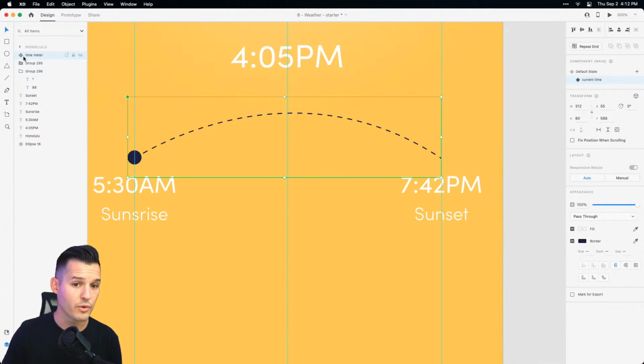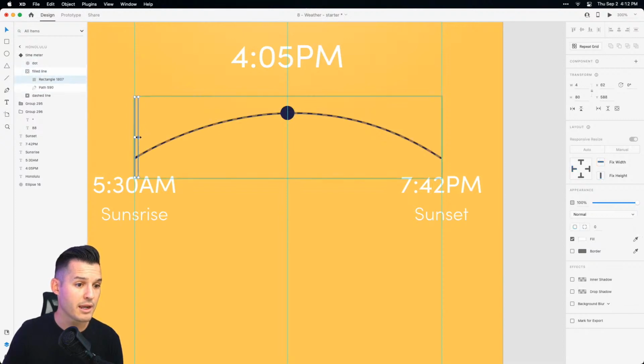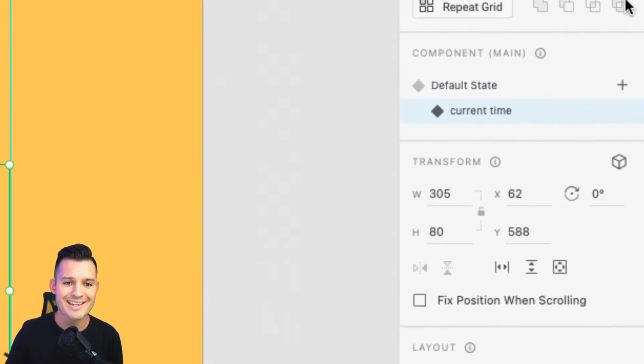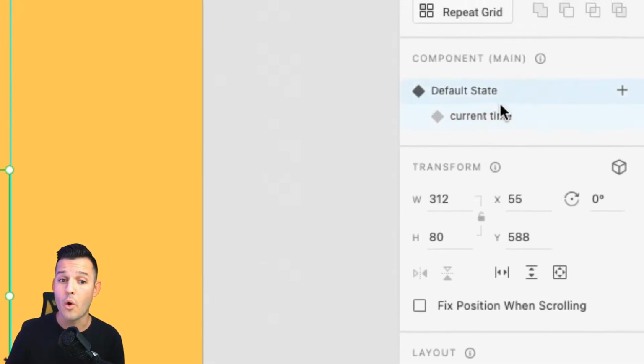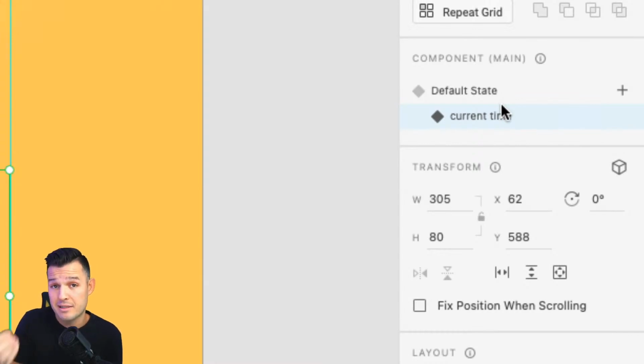And what do we want to do with our current time state selected in our component? We want to go into the elements. We want to move things around. Let's put our dot right in the center there. Let's go to our filled line and let's unmask our filled line. Perfect, okay? Now, with that being said, we want to come in here and create another state. We're always going to select which previous state we want to base our next state off of.